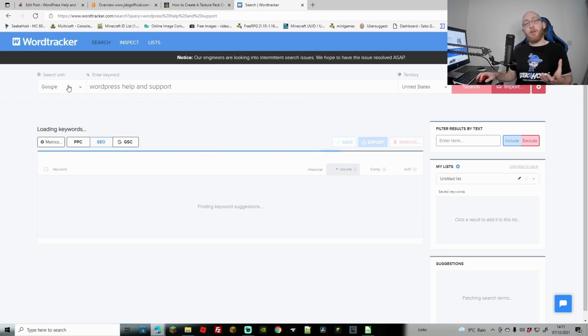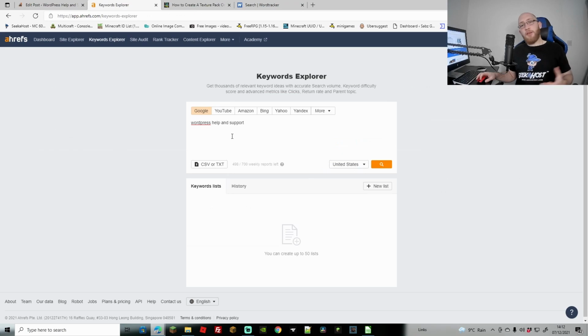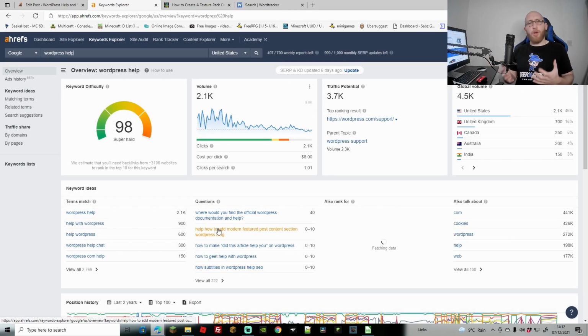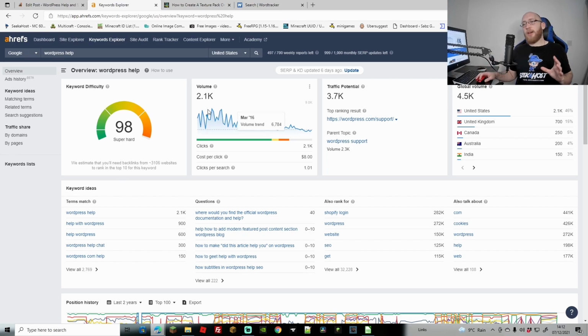However, you can choose where you're looking. So for Google, perhaps you're looking for Amazon, YouTube. You can choose the country, choose the keyword or phrase, and then search it up. Alternatively, you can use the paid programs such as Ahrefs or SEMrush, and we're just going to search for WordPress help. So here you can see that actually it's super hard to rank for, which means there are a lot of other articles that rank really well for that. You can see it gets a volume of about 2.1k per month. Global volume is just over double that, so 4,500 a month.